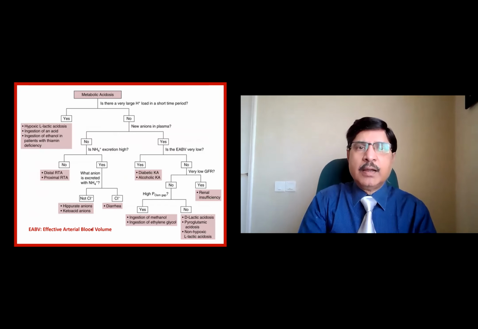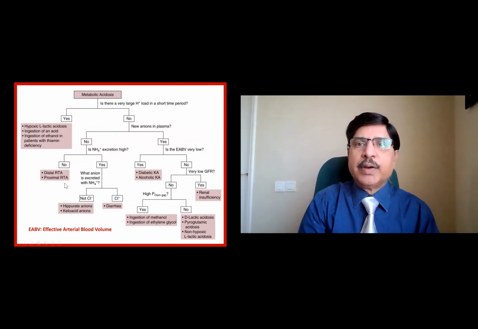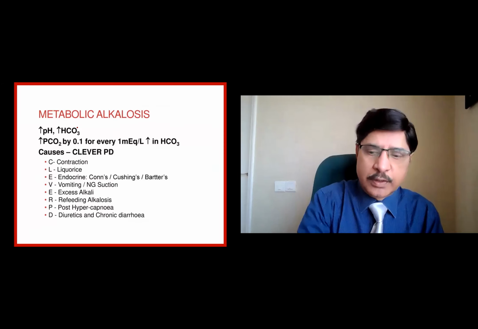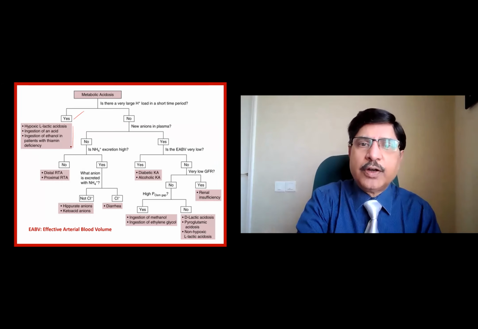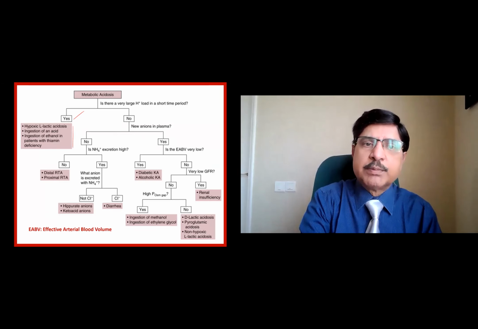This is the workup for metabolic acidosis in detail. So this will show you metabolic acidosis. Is there a very large acid load in a short time period? That is the first question you ask. If it is yes, some of these conditions have to be considered. If it is no, are there any new plasma anions added?